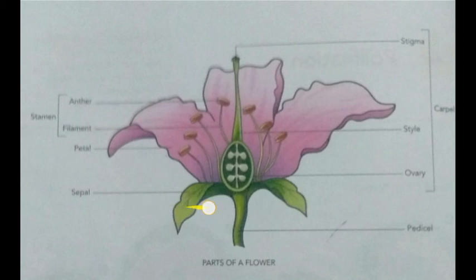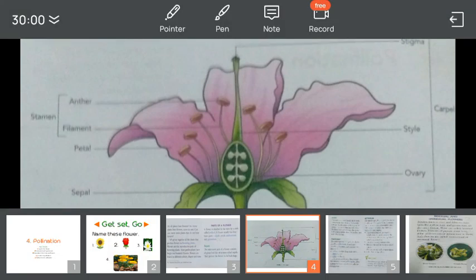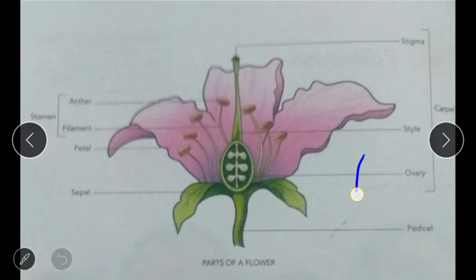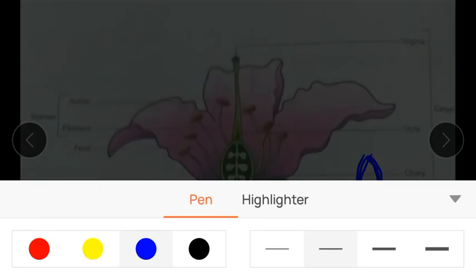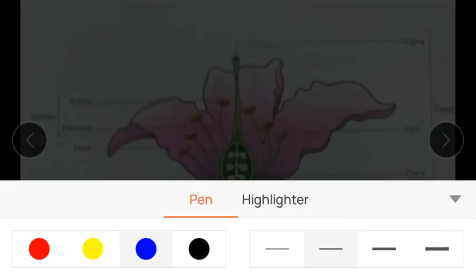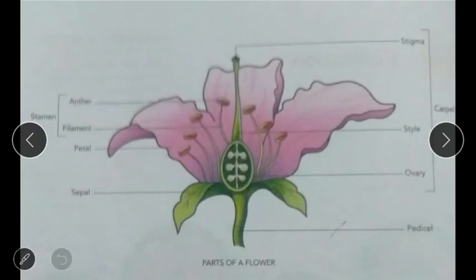Okay. So you have seen, children, the flower in bud stage. Bud stage means it is not fully grown. When the flower is in bud stage, it is covered with green leaves. I will use a different color for that. Like this is the red flower, and this red flower is covered with green.